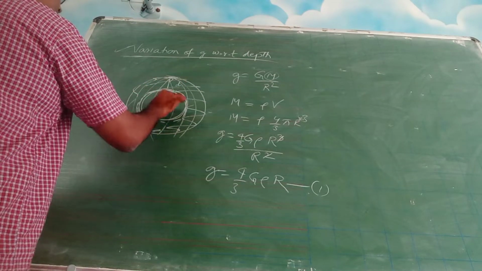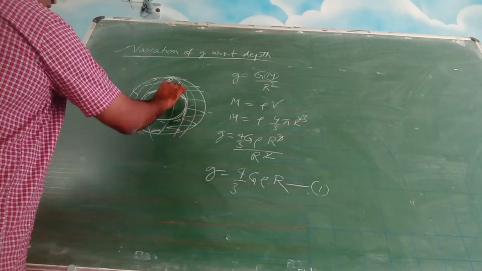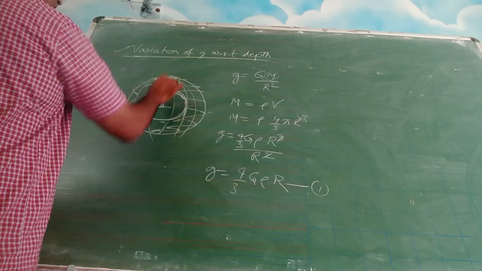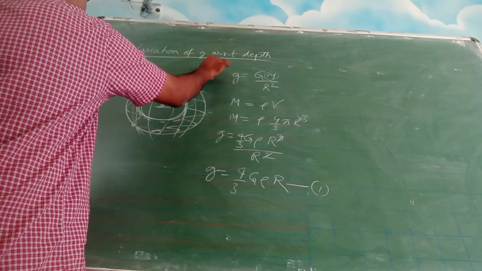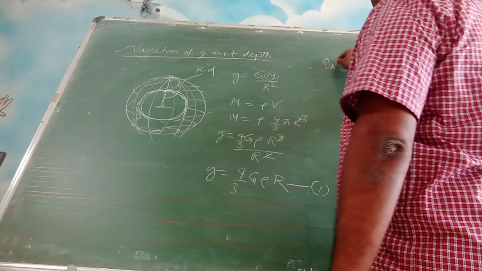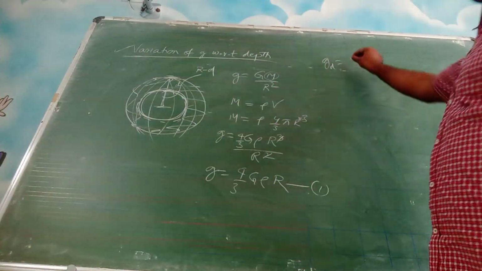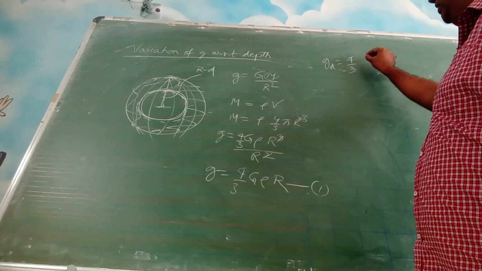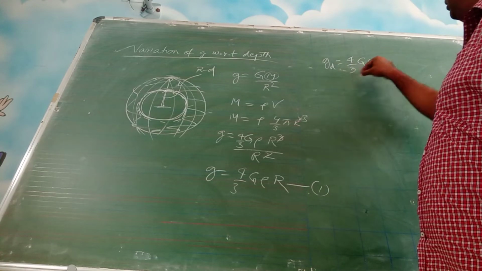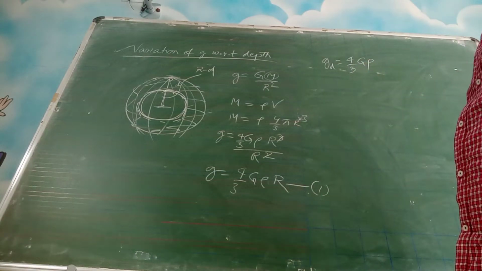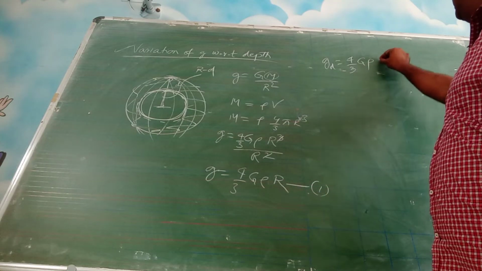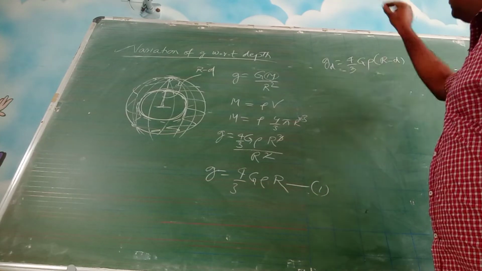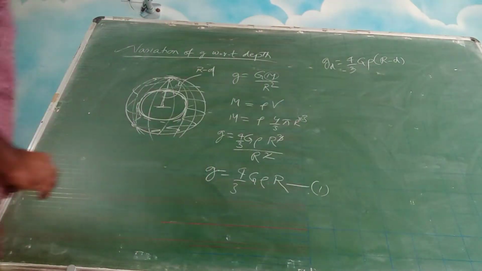So using the same logic, now this is d, the total is r. So what is this dimension? This is r minus d. So g d, in a similar way, it will be 4/3 pi G. The rho density will remain the same, but in the place of r, r minus d will come. Okay, going by the same logic. So this is equation 2.